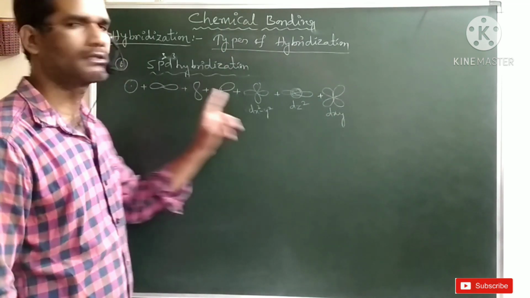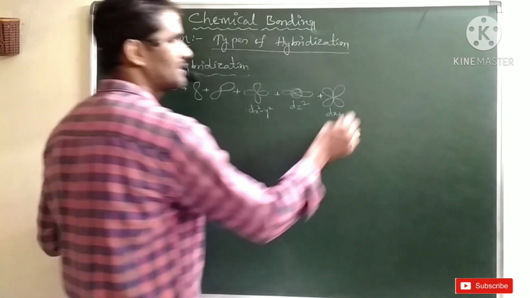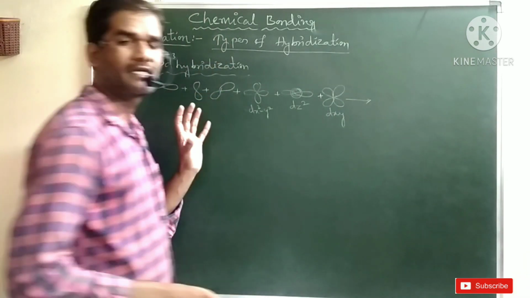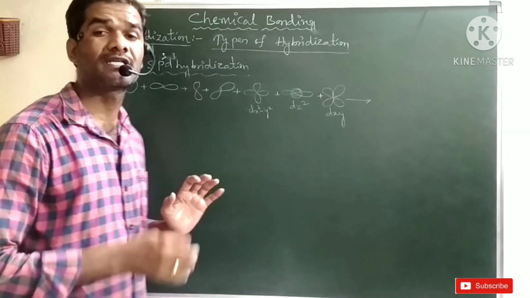Now these 7 atomic orbitals will intermix with each other, and now they will form 7 hybrid orbitals.